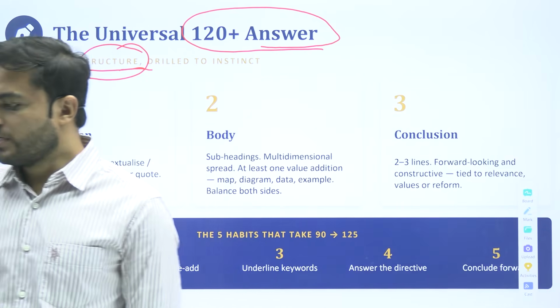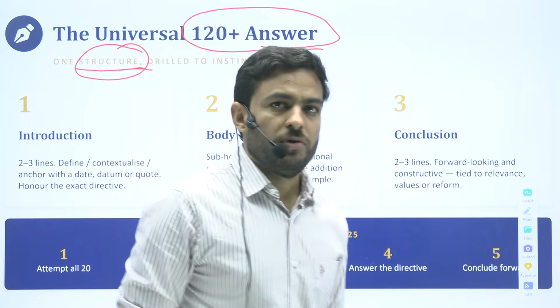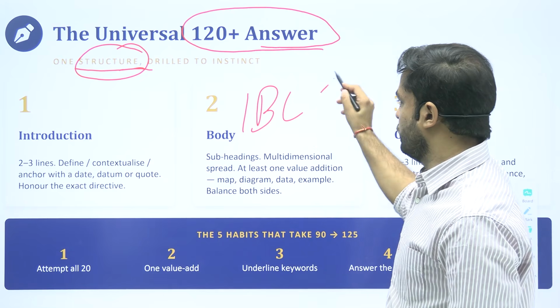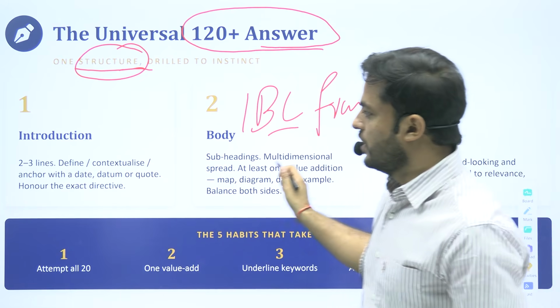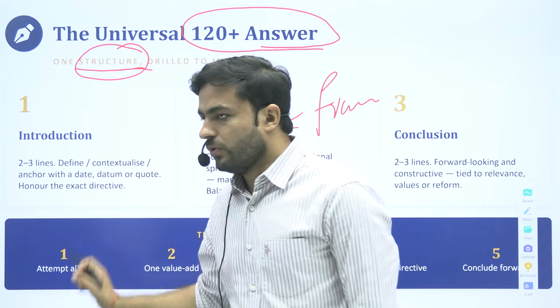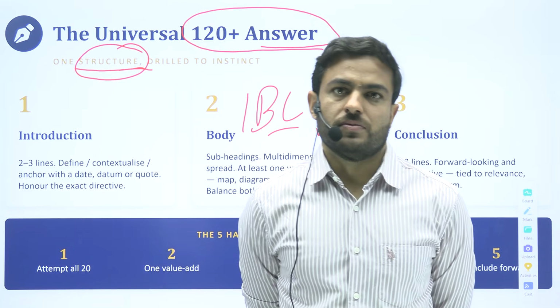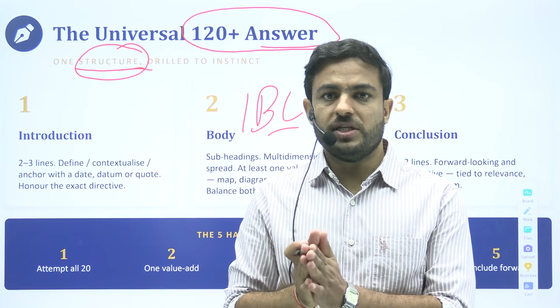So what is the basic structure that an answer could follow? We all know the basic IBC framework that we generally discuss, which is intro, body, conclusion. I would make it very simple for you what an introduction is, what a body is, what a conclusion is.